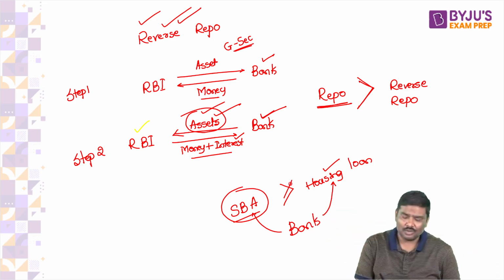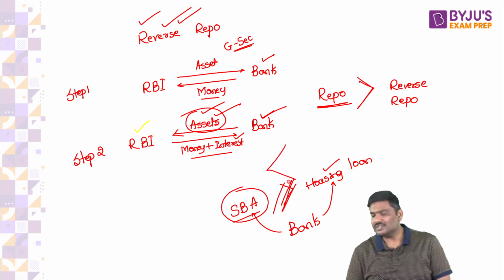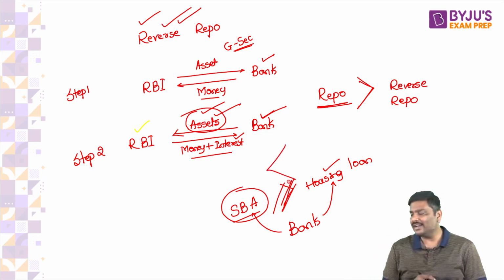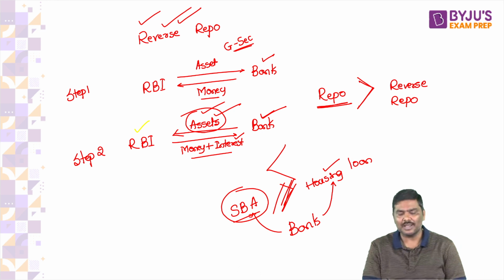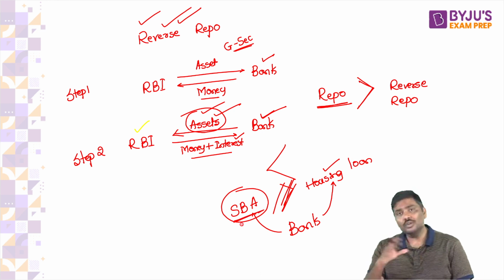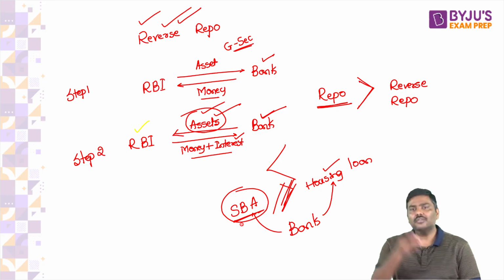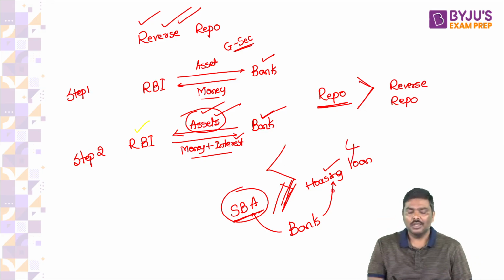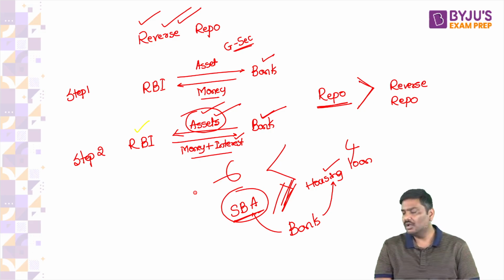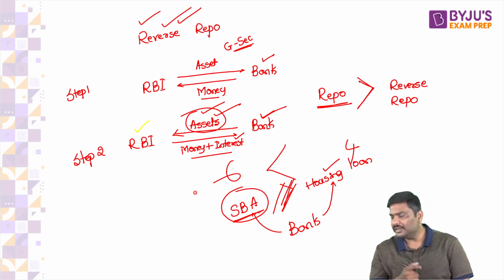My dear, how? How? The rate of interest on the housing loan will be greater than the rate of interest that the bank pays on the savings bank account. And even now, you don't understand. The bank will incur a loss, my dear. If they collect 4 rupees from you and pay 6 rupees to you, where is the bank earning profit?